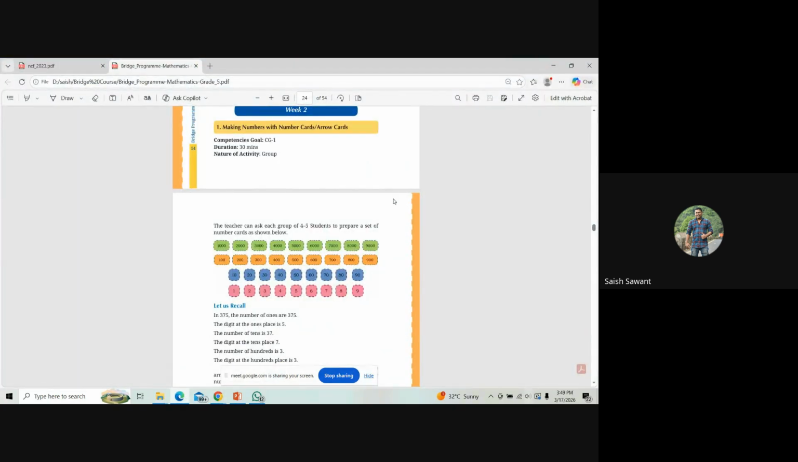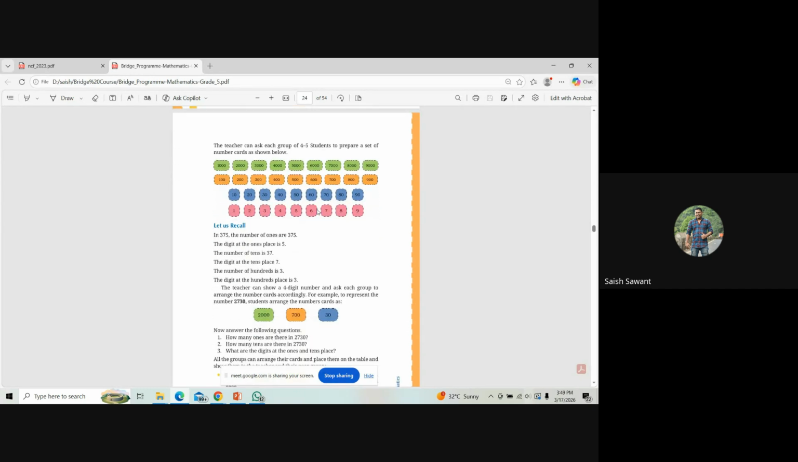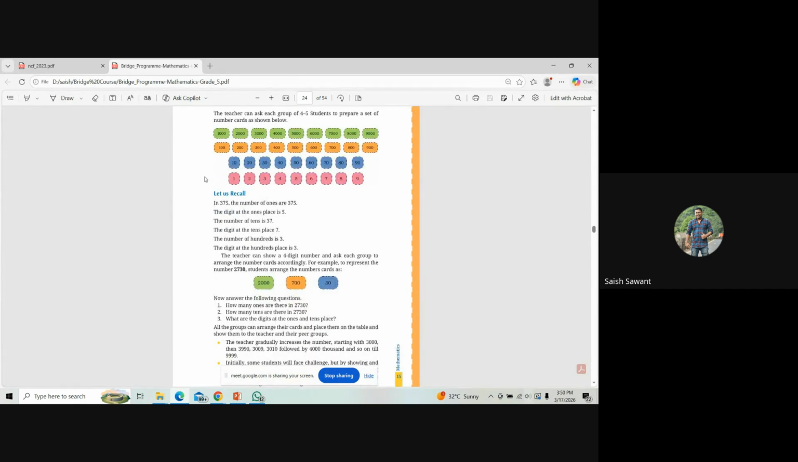So I'll continue with this activity now. This is the same activity, making numbers with number cards. So with the number cards, you are making numbers, but there is a part to this. The teacher is recalling certain things. He has taken an example, 375, and is asking some questions.